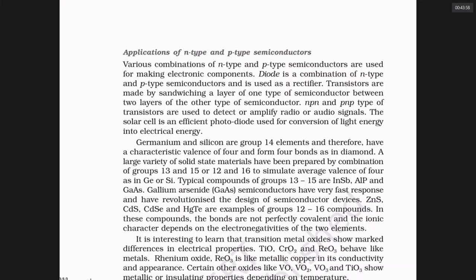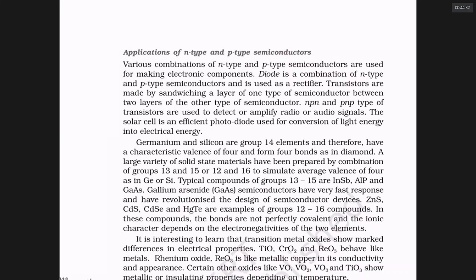So a combination of a 13th group element, boron, aluminum, gallium, indium, thallium, with a 15th group element like nitrogen, phosphorus, arsenic, antimony, bismuth can generate on average 4 valence electrons. But these bonds cannot be as strong as in 14th group elements, so the electrons can easily get separated and conduct. So you can make a semiconductor with an average of 4 electrons per atom by mixing 13 and 15 group elements, or 12 and 16 group elements.